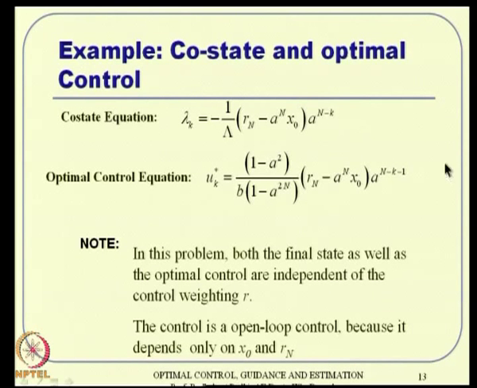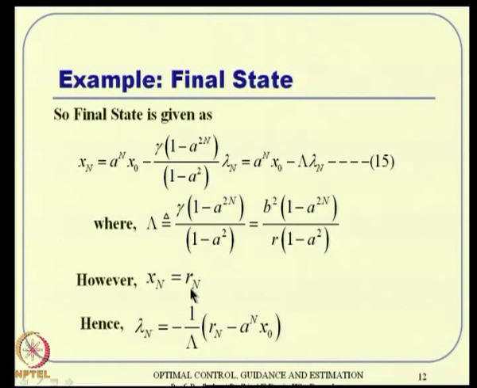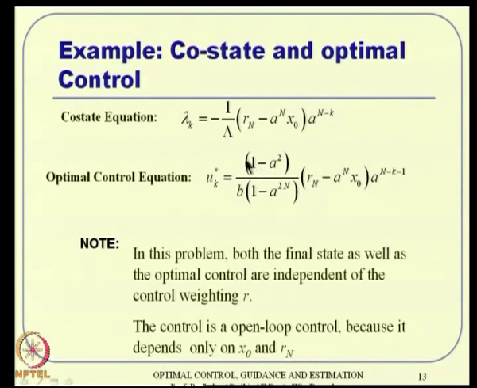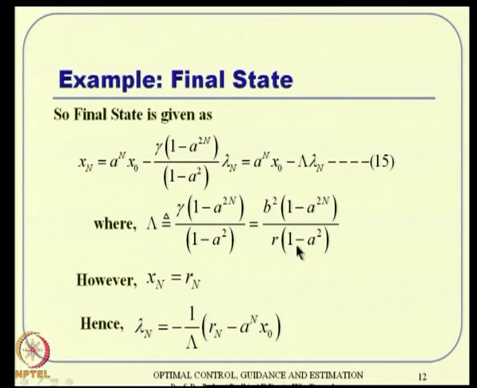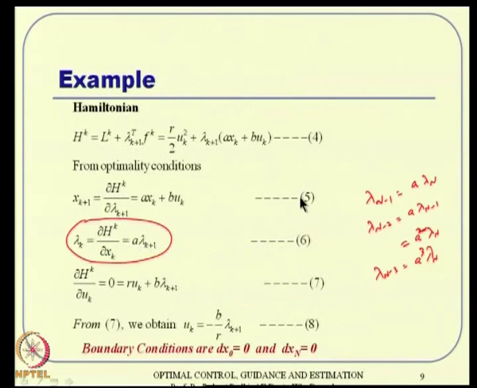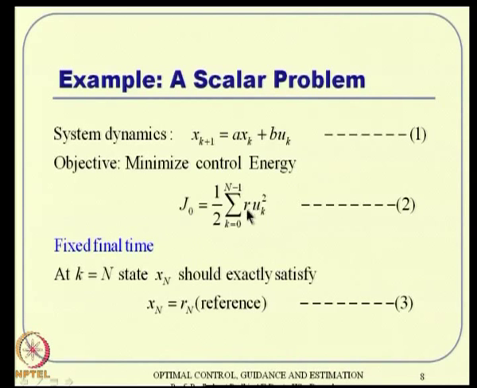Now, what can you observe here? There are a couple of nice observations. The first observation is in this problem, both the final state as well as the optimal control, that means x n, which is R n, a fixed number, as well as the optimal control expression, are actually independent of the weighting matrix R. This R n is the reference signal at the end, and has nothing to do with the cost function R. We started with a cost function R here, but this R does not play any role.